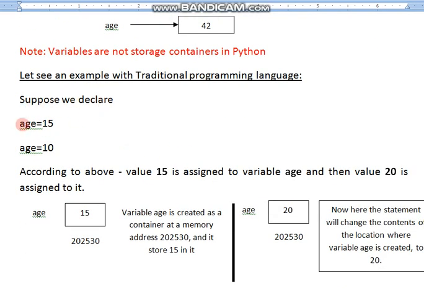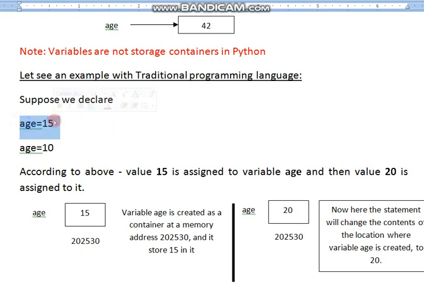Suppose we declare age equal to 15 and age equal to 10. Okay, and where do we declare? In a traditional programming language. Traditional programming language means, suppose we declare this particular thing in C or C++ or in Java, other than Python. So in this case, how will the variables be treated? Please see, all of you.